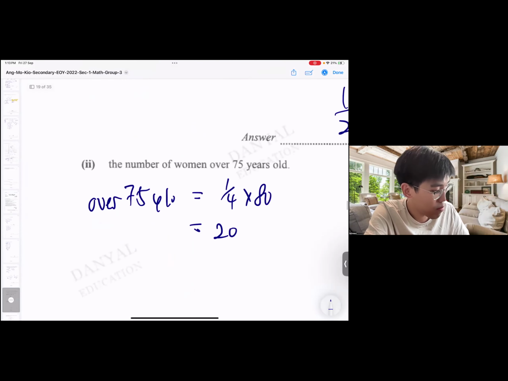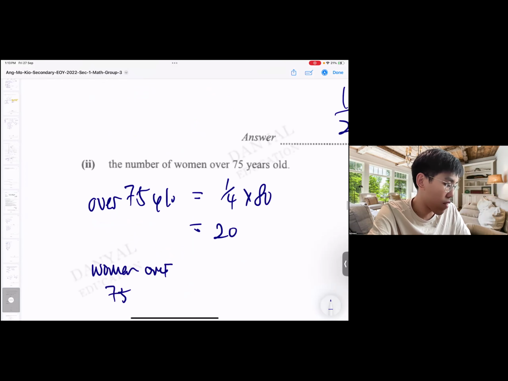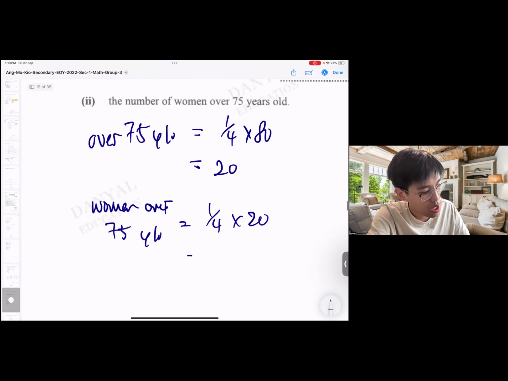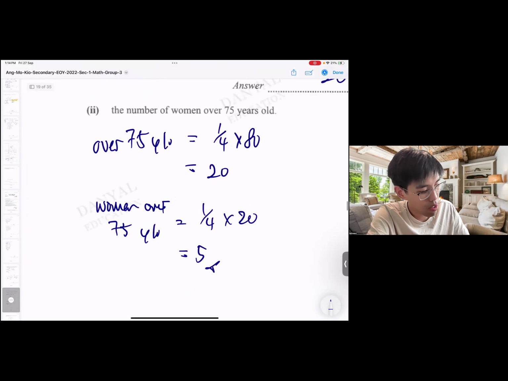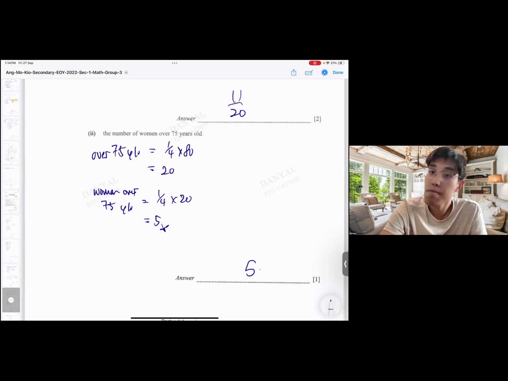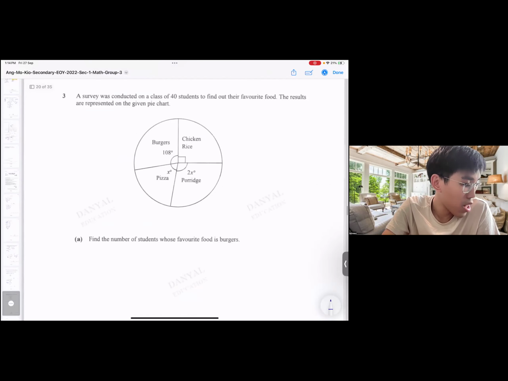So the women over 75 years old will be 1/4 times 20. Done. That's it. 3 marks. Very straightforward. And they already give us a number. So straightforward, very easy. Okay, next.